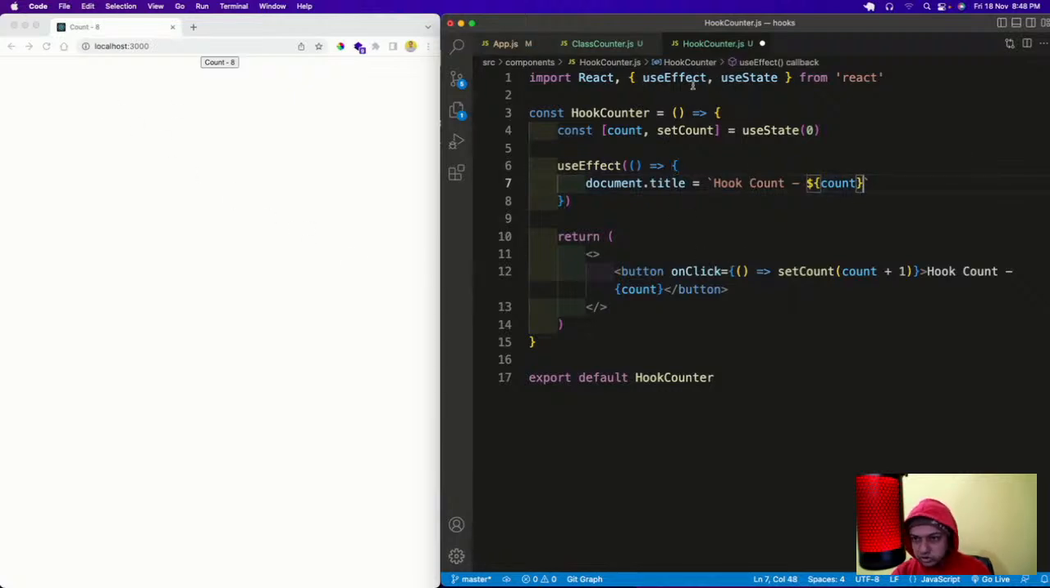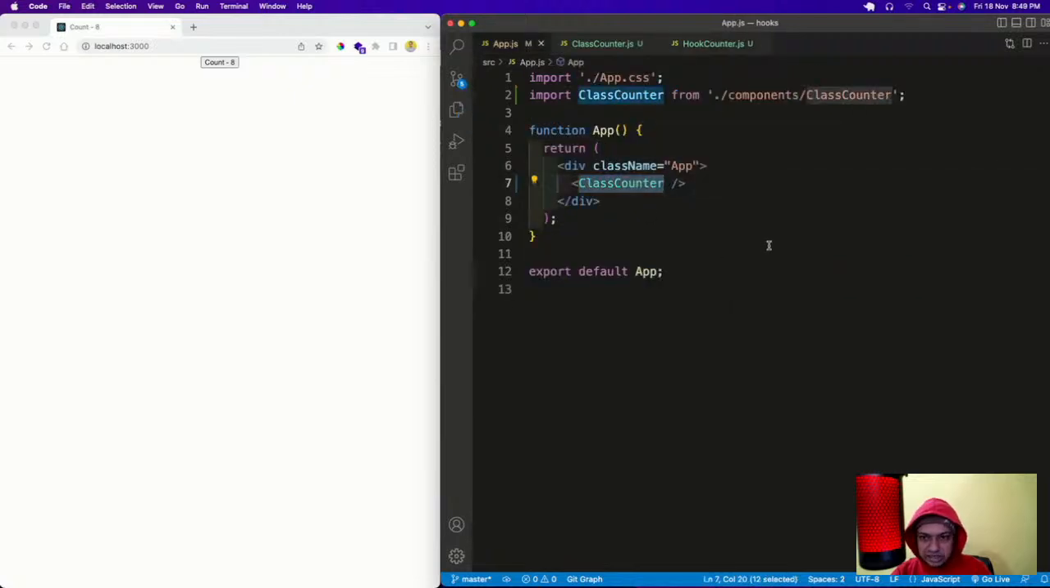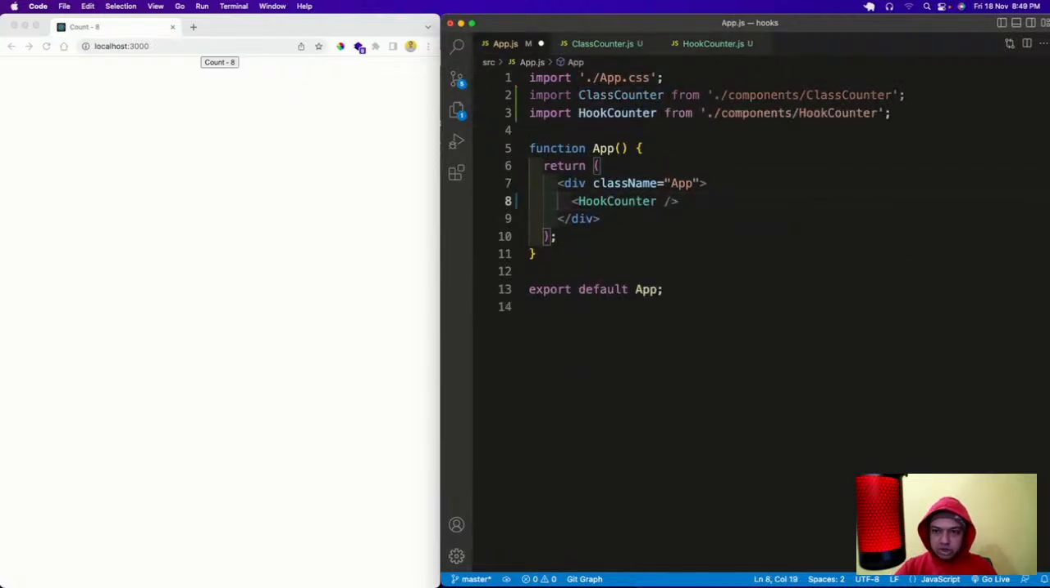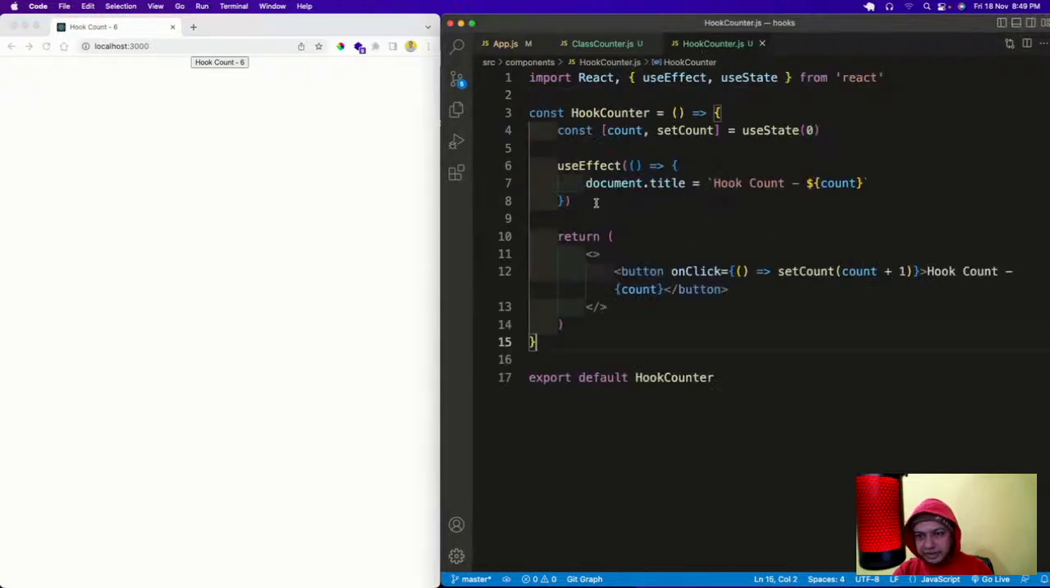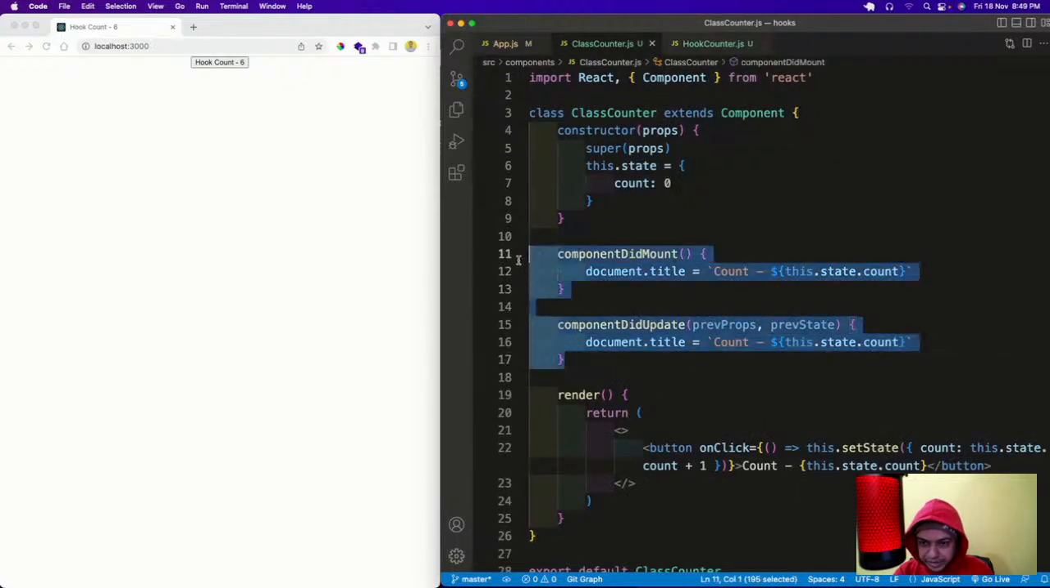Okay, useEffect is also imported. Then I will save it and go to App.js, and instead of the class counter I'll have the hook counter. Save it. See, hook counter is coming, and I will increase it. See, it is also increasing. What does that mean? That means this useEffect hook, in its most basic configuration, which is like this, is a combination of componentDidMount and componentDidUpdate. It runs in the mounting phase and the updating phase also, so in both phases it runs.